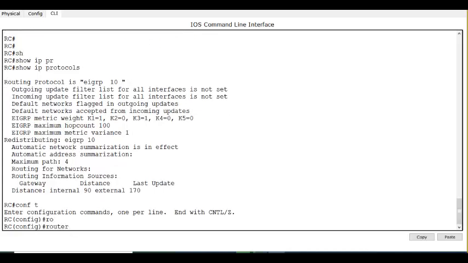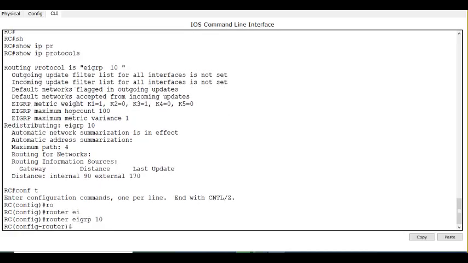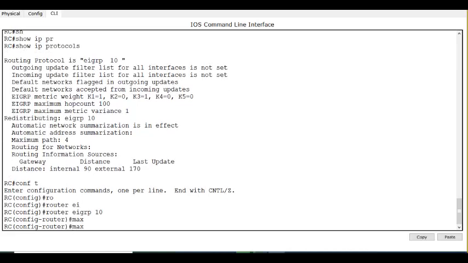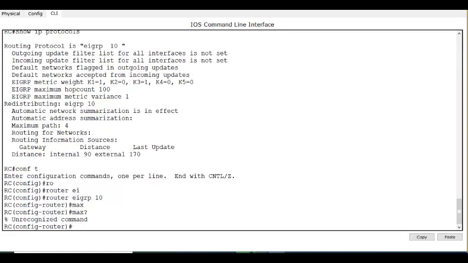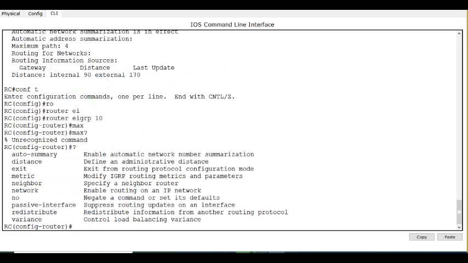How? Let's see. Router EIGRP 10, max. This is a simulator, so they don't have that command here. There is a command called maximum-hops, but we don't have that.